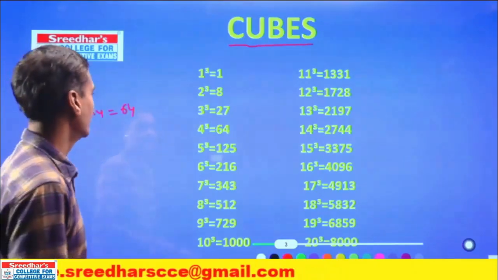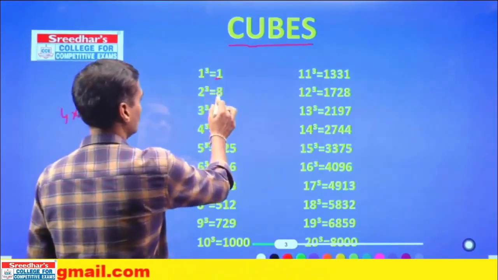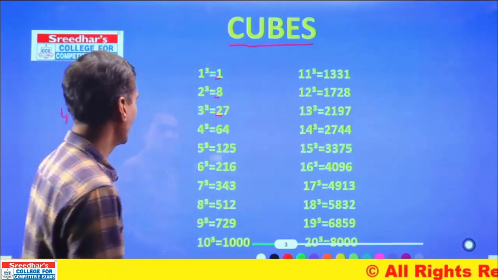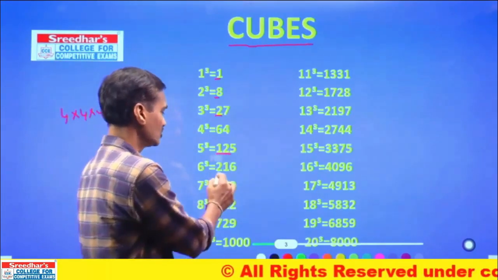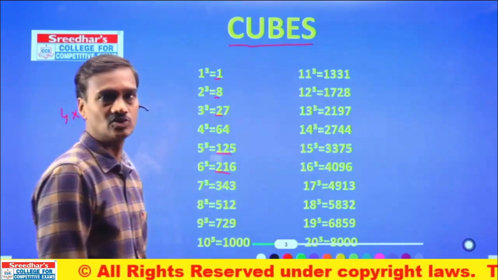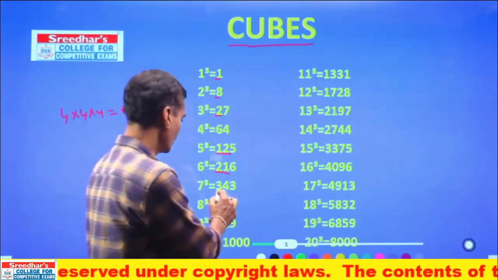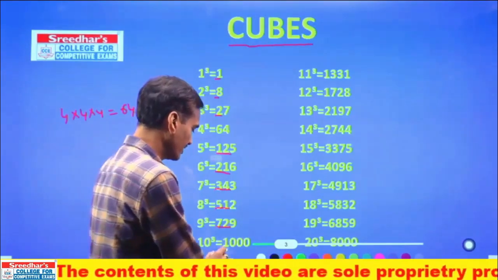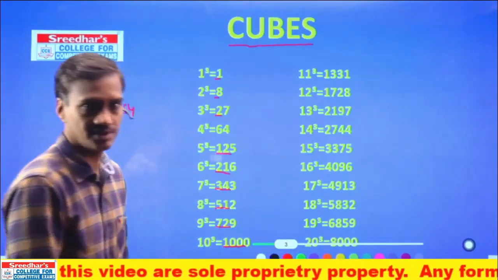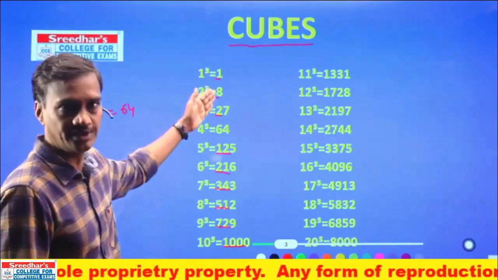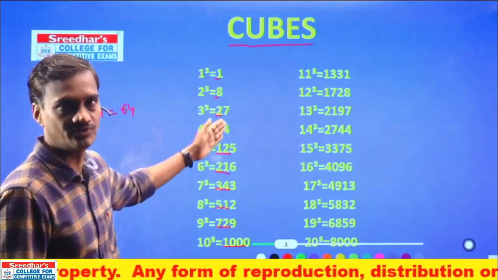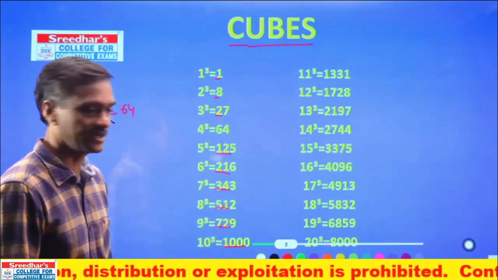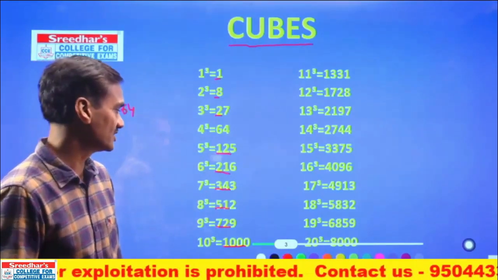Okay? Then 1 cube is 1, 2 cube is 8, 3 cube is 27, 4 cube is 64, 5 cube is 125, and 6 cube is 216, 7 cube 343, 8 cube 512, 9 cube 729, and 10 cube is 1000. Clear? Again, 1, 8, 27, 64, 125, 216, 343, 512, 729, and 1000. These are the cubes of the first 10 numbers.